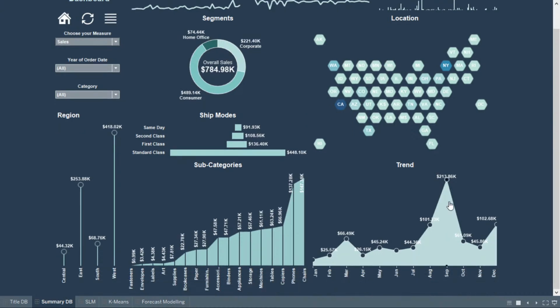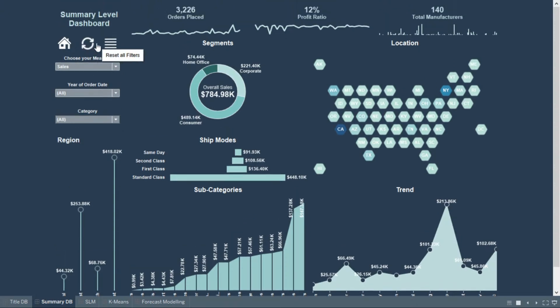And this is the trend. In September, we have really good sales. In December also sales is good, but in all the other months, the sales is not as efficient as it can be. Talking about subcategories, chairs seem to contribute more to the business than any other subcategories that we have. And in which region do we have more sales? In the west region and east region, the sales is happening really well. What if I wanted to choose a particular year and see the information? I can see that the same thing happens for category also.